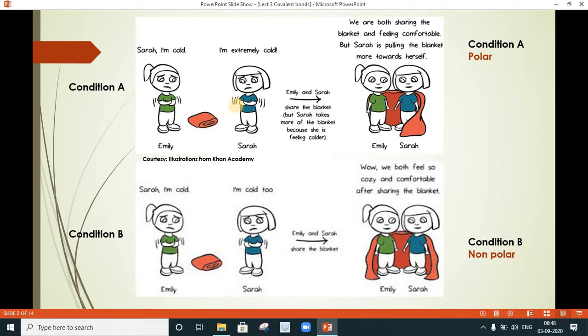Therefore, what is left with them is that the same blanket could be shared by both of them. In this scenario, the blanket could be equally shared or it could be partially shared by the two. And depending on this sharing, we will now try to correlate the formation of covalent bond. Now suppose Emily is one atom, Sarah is another atom, and the valence electron in their outer shell is single.